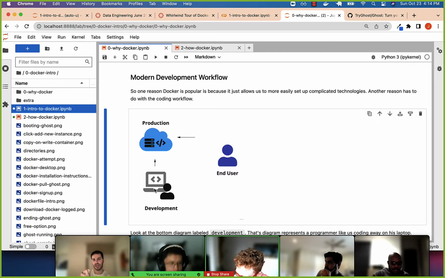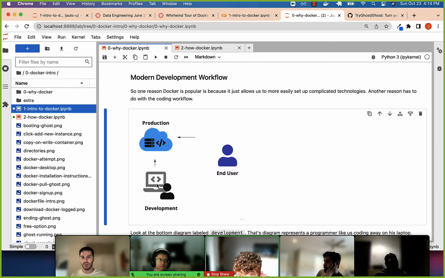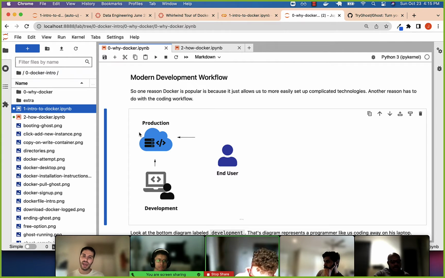So if we have a technology whose job it is to set up an environment for a process or piece of software to run, then we can encode, say, hey, here's everything you need to download. Let's download it on my development environment. And then when I push my code, those same instructions will be delivered to the production environment. And that will ensure that we have very similar environments, if not identical.